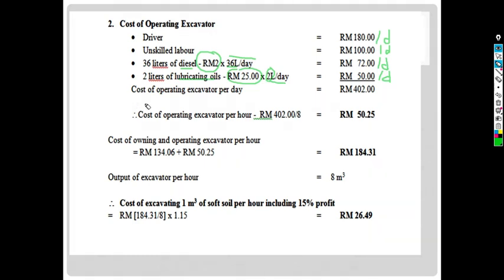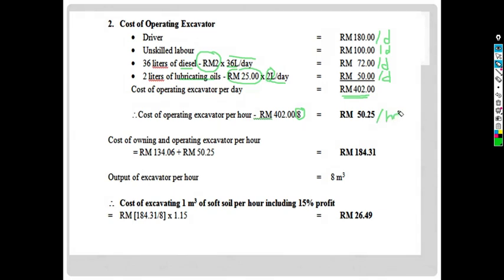Therefore, the cost of operating excavator per day, it will be 402 ringgit per day. Then we need to determine cost of operating excavator per hour. So we just take 402 ringgit. We divide by 8 because in one day, we only have 8 working hours. So we have 50 ringgit and 25 cents per hour.